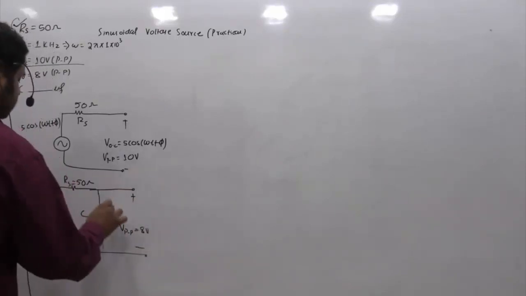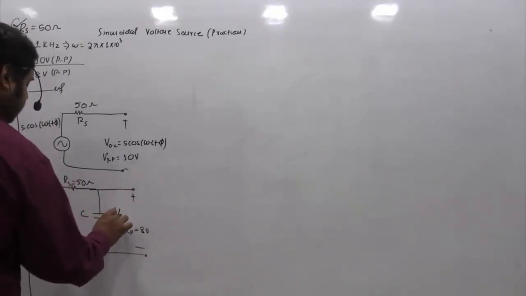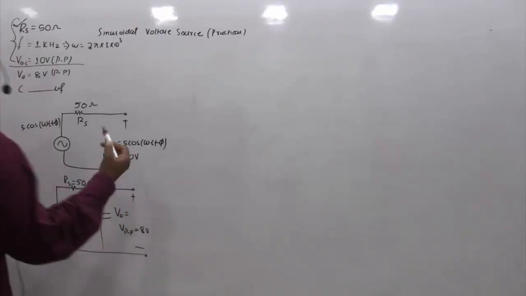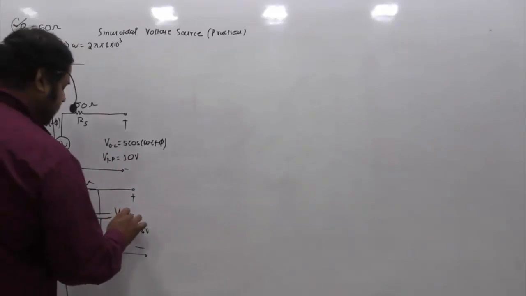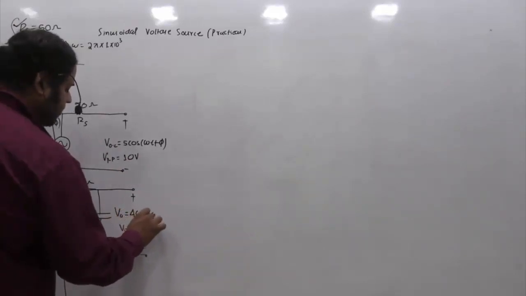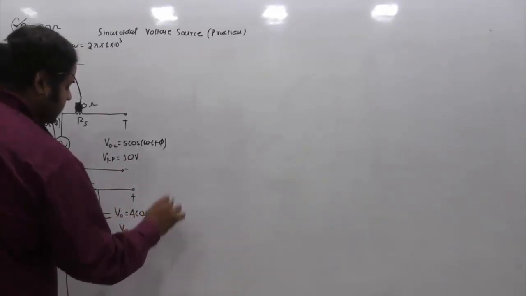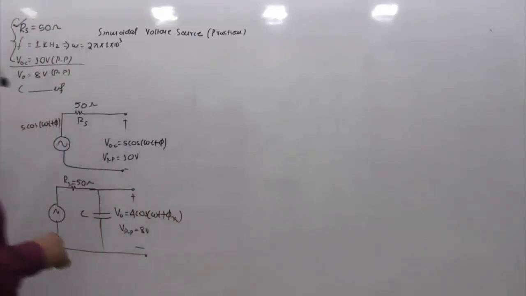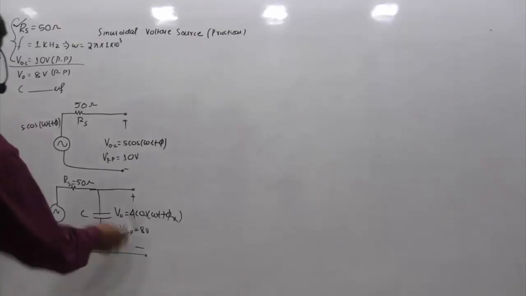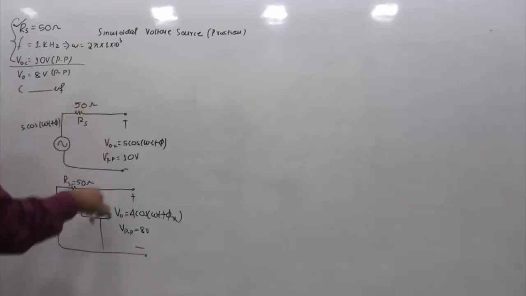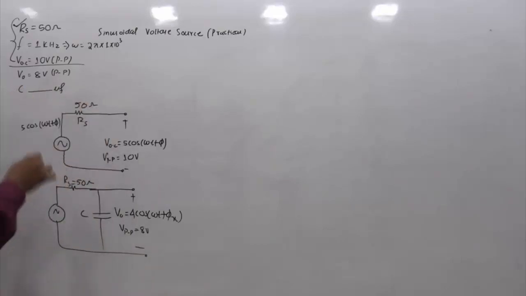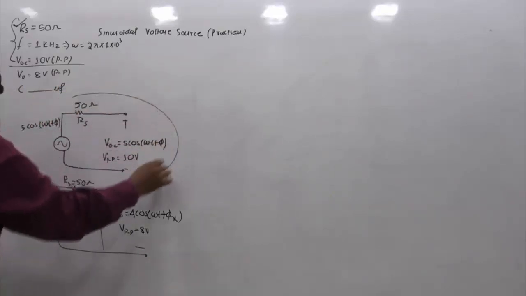If this is 8 volts, and the corresponding voltage is V0, then what should be its expression in time domain? It would be something like 4 cos of omega t plus some constant, let's say phi x, the phase is phi x. Because if the positive peak is 4 and the negative peak is -4, then only the peak to peak will be 8. Very simple. Instead of giving this in the form of a circuit, they have given it in statements, and from these statements we have derived this circuit.